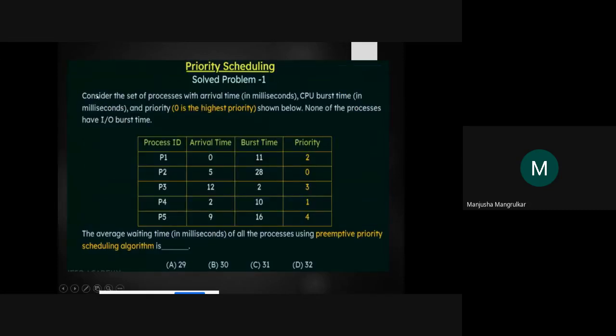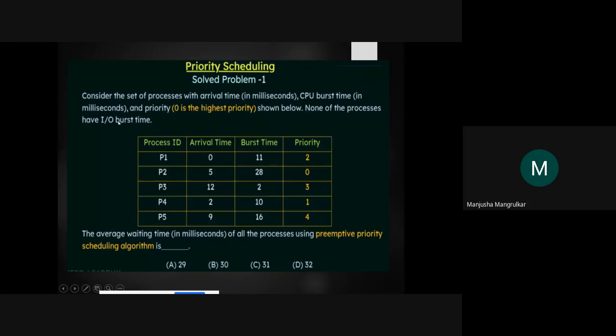Now we'll take one more example. Consider the set of processes. The priority is given, and the arrival times of all the processes are different, so we'll see this example. Consider the set of processes with arrival time in milliseconds, CPU burst time in milliseconds, and priority; 0 is the highest priority. It is written over there. The 0 is the highest priority, shown below.